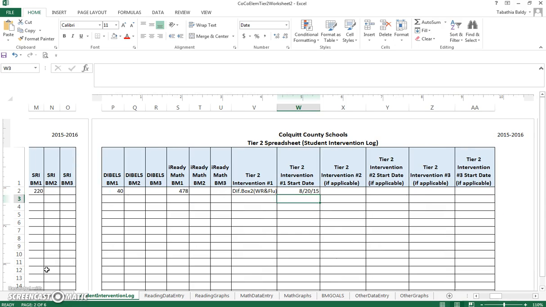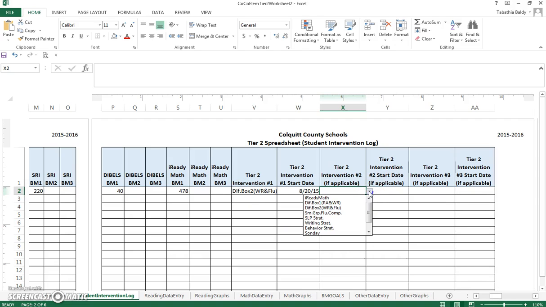If a team were to determine that Ima should also participate in another intervention at the same time, they could add that under the intervention number 2. Or, if a team determined that Ima was not responding to the differentiation box after several weeks of instruction, then they needed to change the intervention.